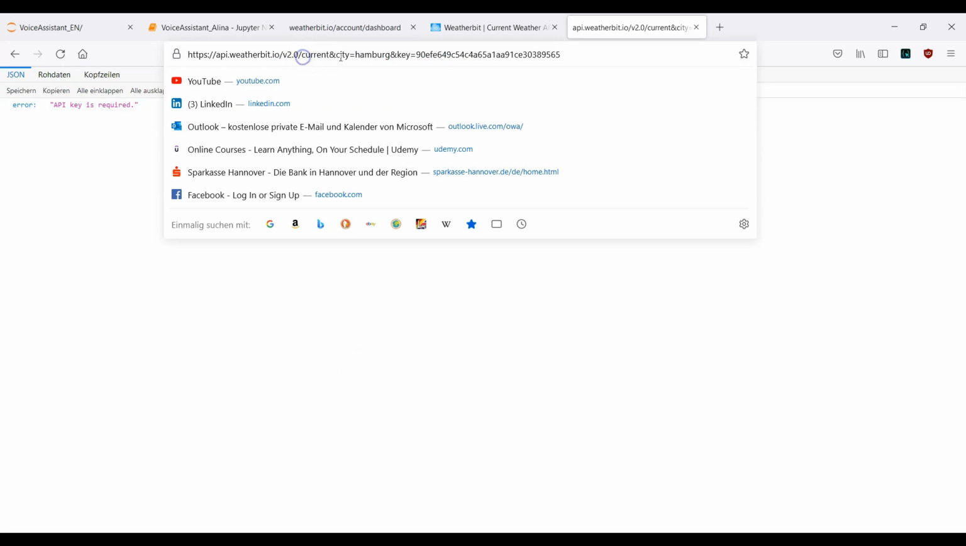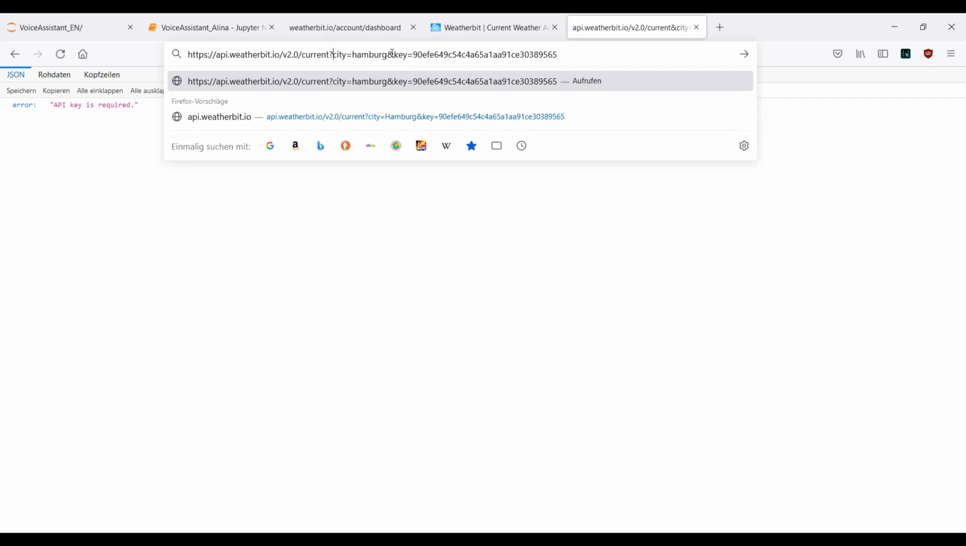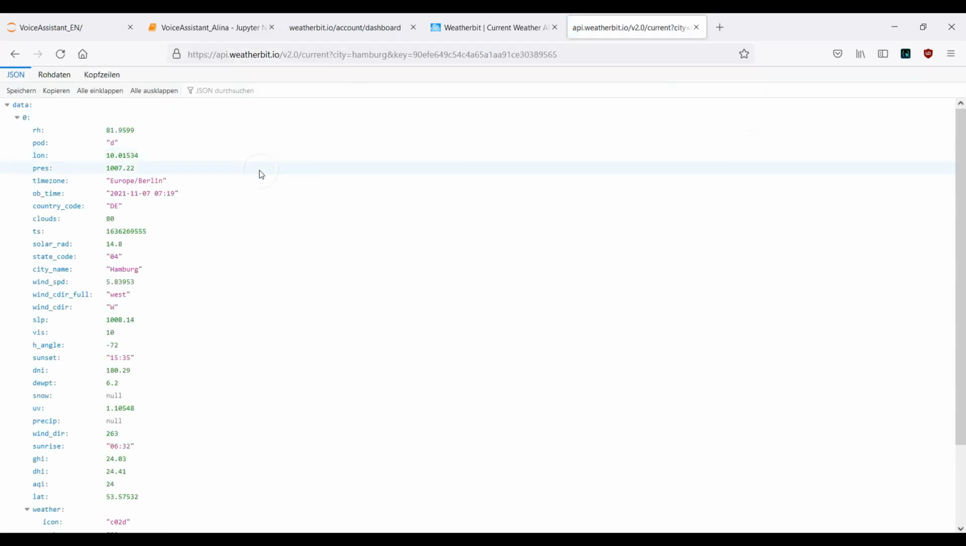Okay, so now I got the mistake. Between current and city, we want to have a question mark. This is the right symbol between those two words. So change it, and now let's click on enter again. And now this is actually what we want to see.